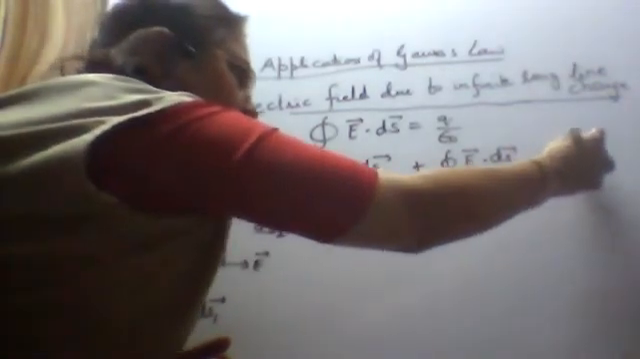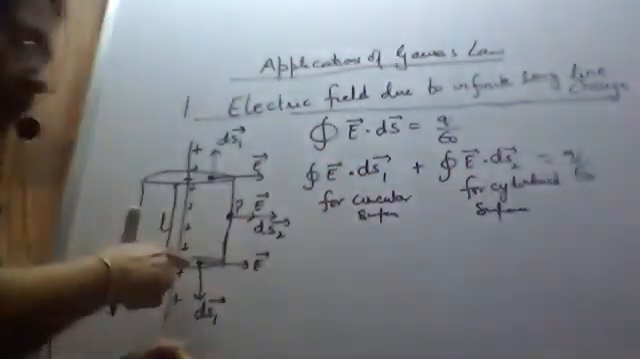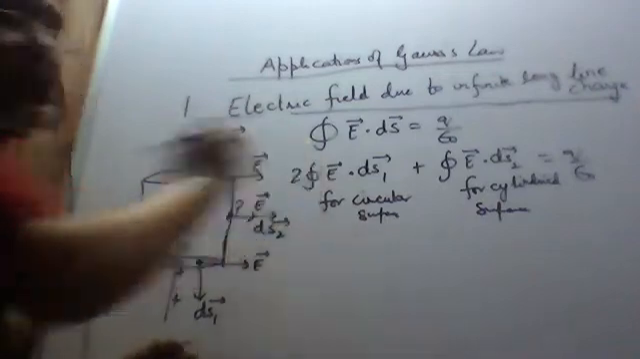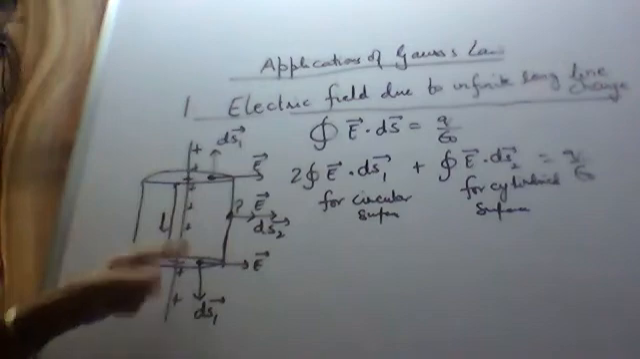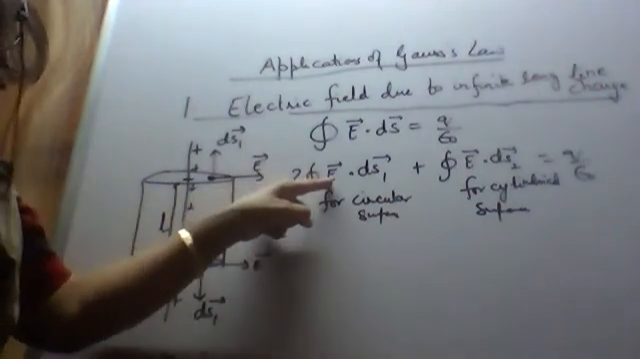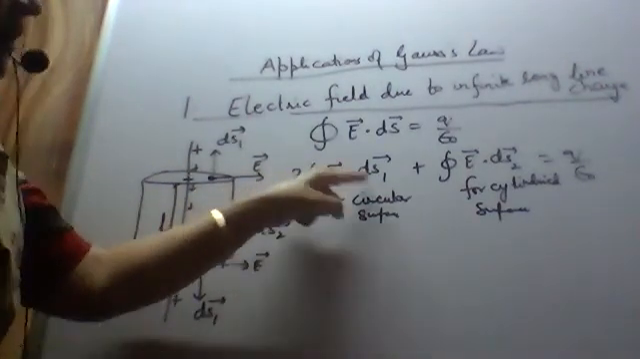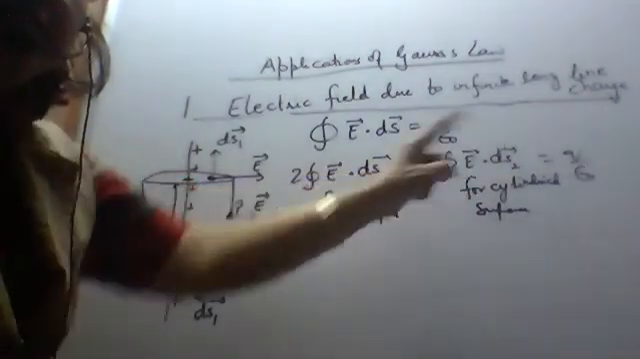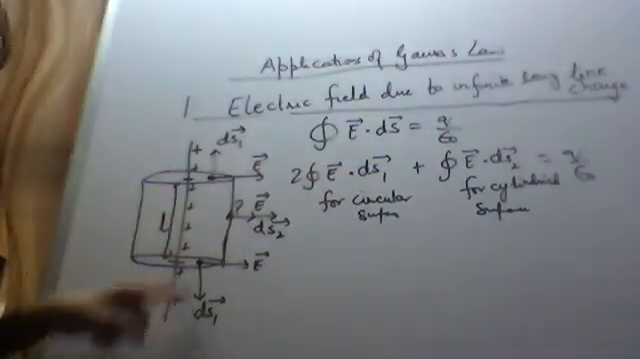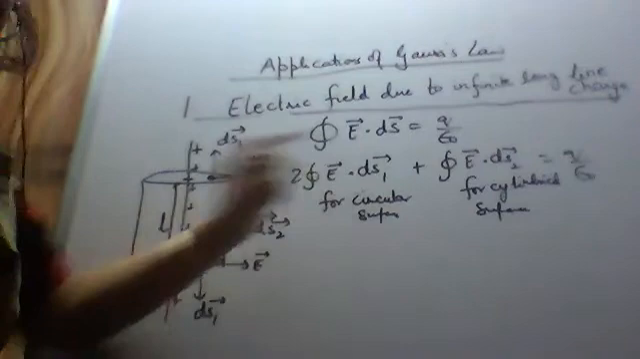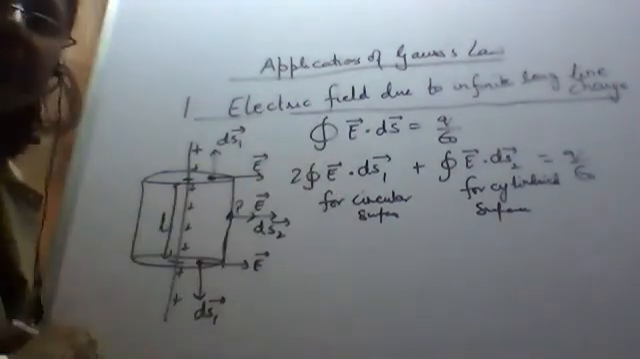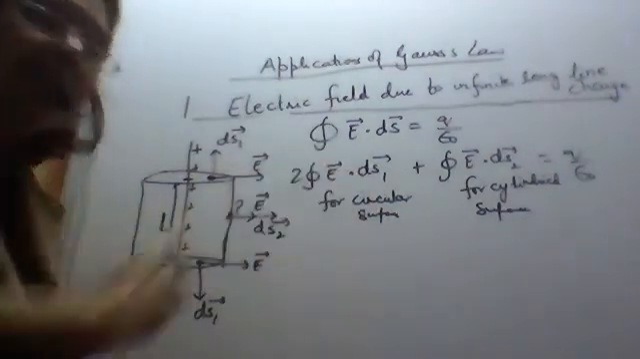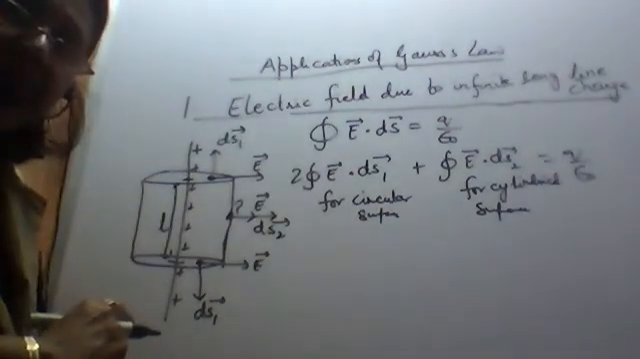Is equal to Q upon epsilon naught. Now how many circular surfaces? Twice of E dot ds1, because there are two circular surfaces. So twice of E dot ds1, or you can write the integral of E dot ds1 plus the integral of E dot ds1. So this will be twice. And we know that the dot product is equal to E into ds1 into cos of the angle between them.